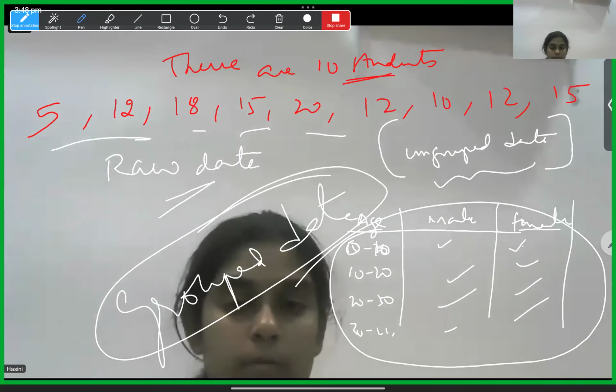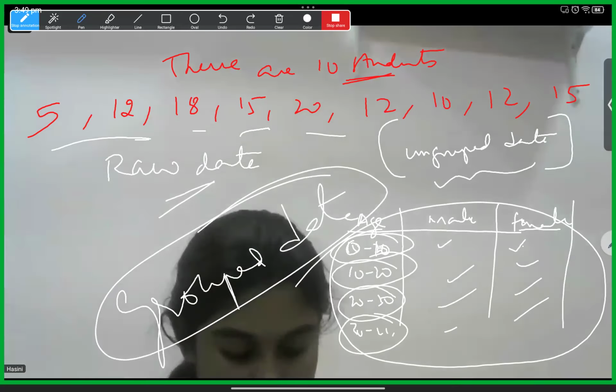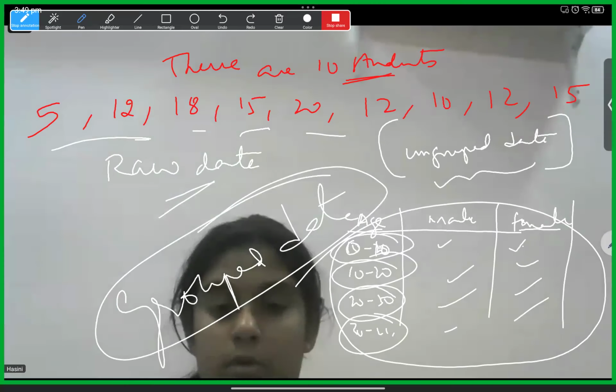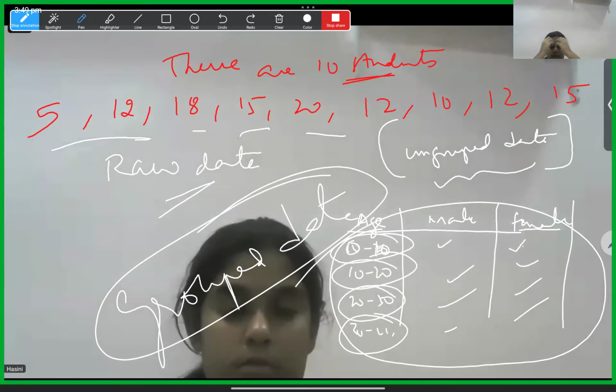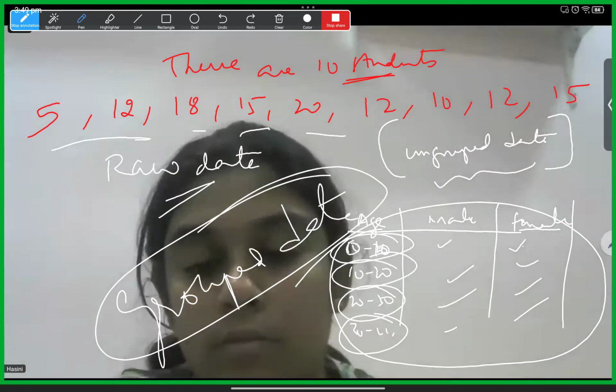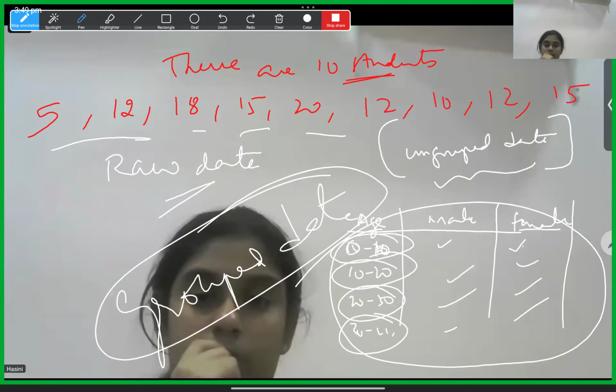Here you can see 0 to 10, these are called class intervals. You are arranging the data first in a proper way, so it's very easy to check. For example, how many old age people are there, directly we'll see 60 to 70 years, male and female, 60 or more.